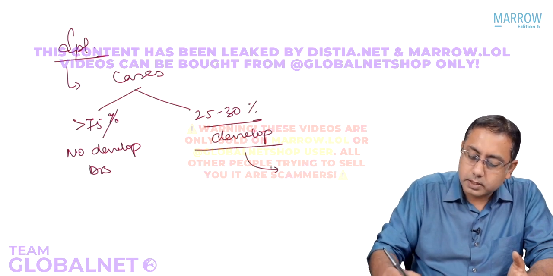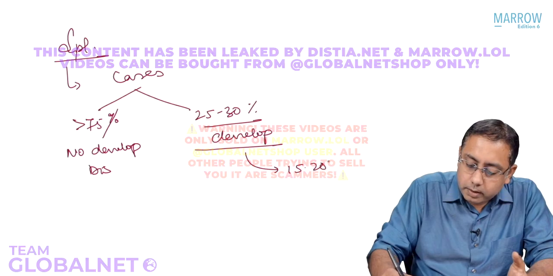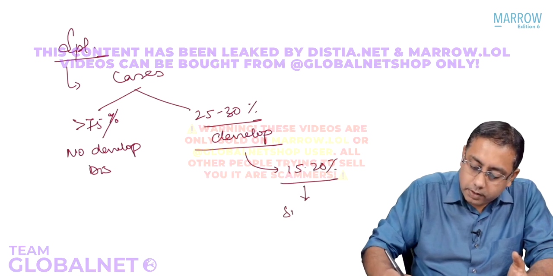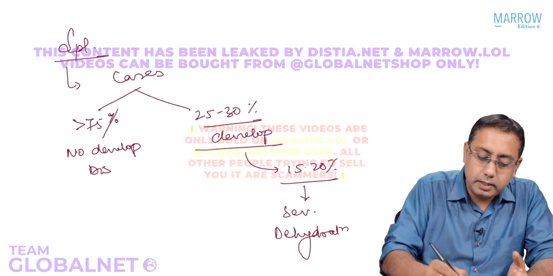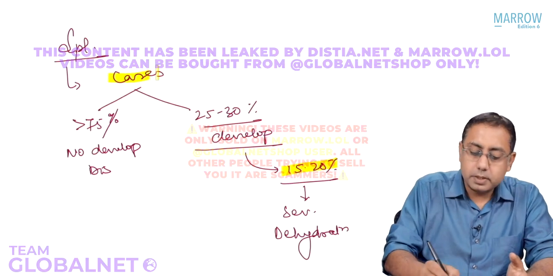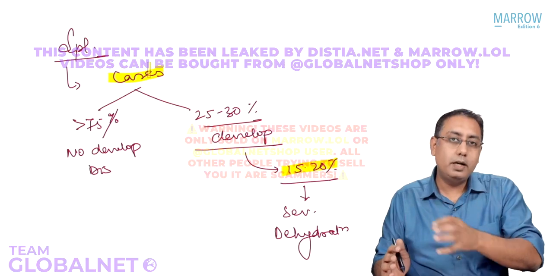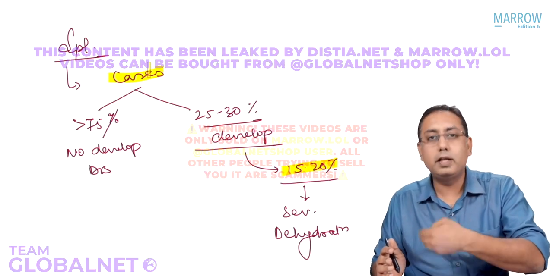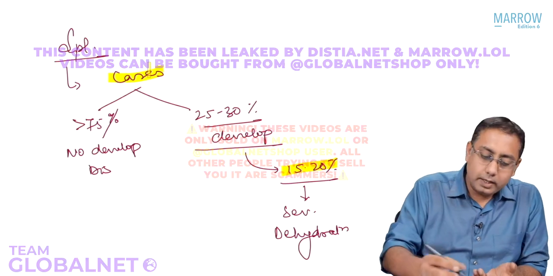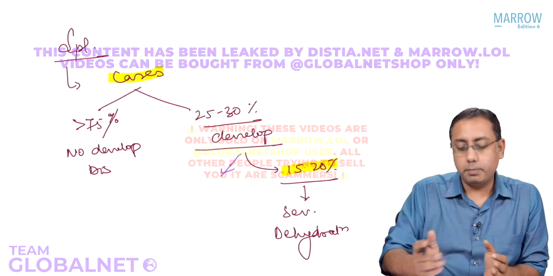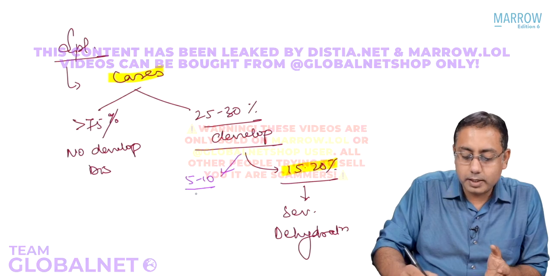Out of this, roughly 15 to 20% may develop severe dehydration, and that is the reason that cholera is a serious public health problem. Mild cases, remaining like 5 to 10%, are the mild cases as well.